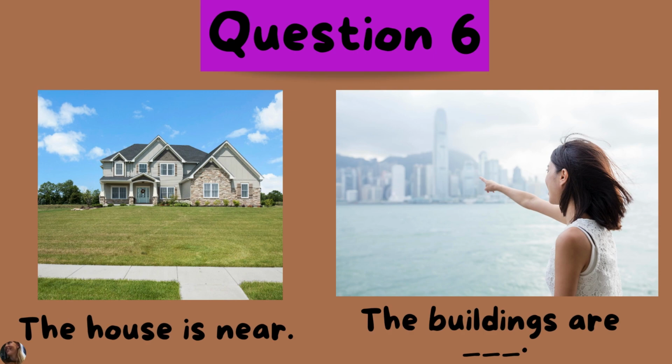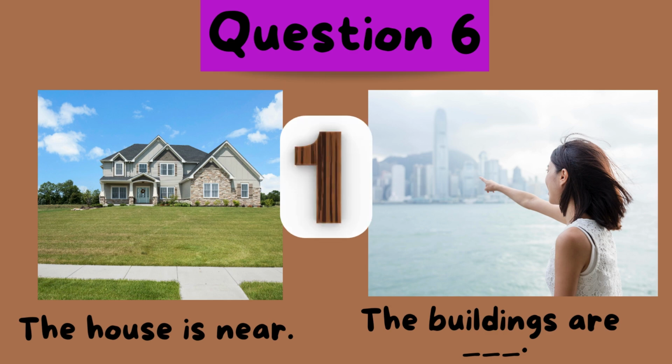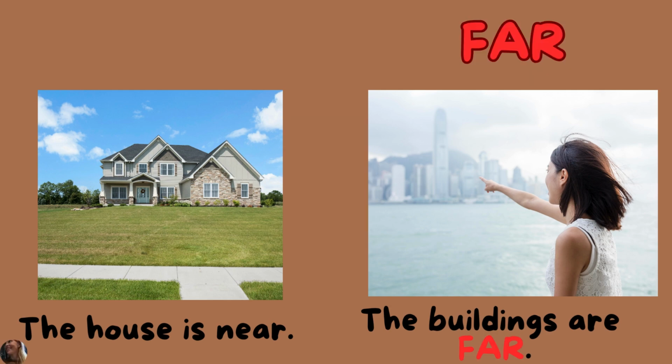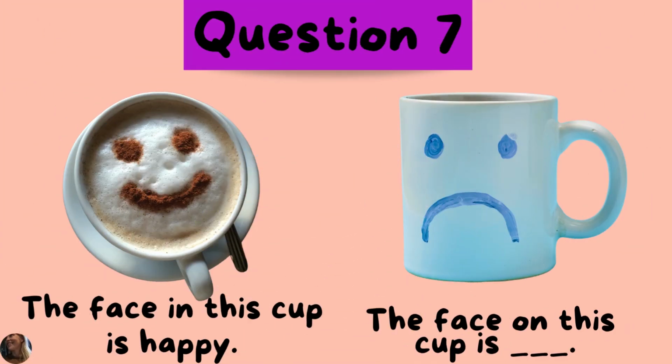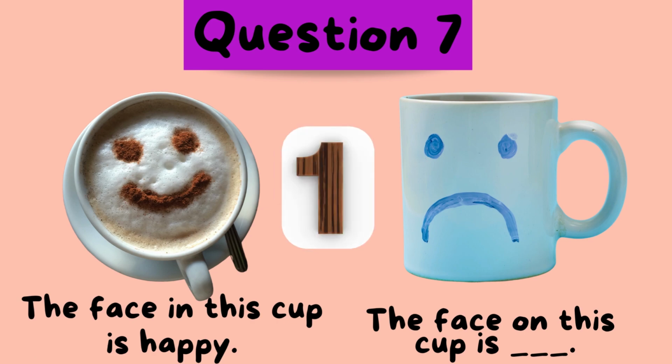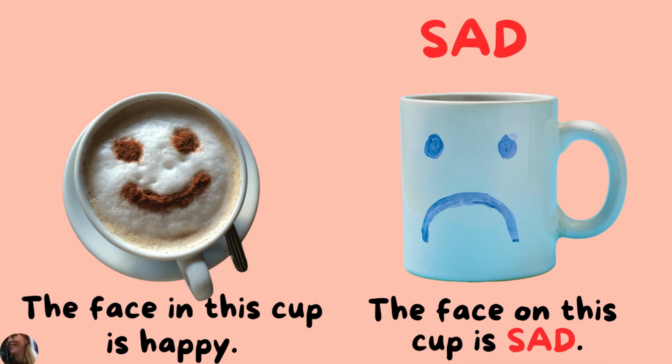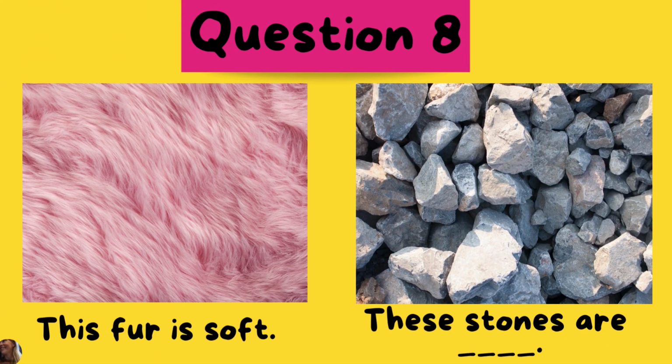The buildings are far. The face on this cup is happy. The face on this cup is sad.